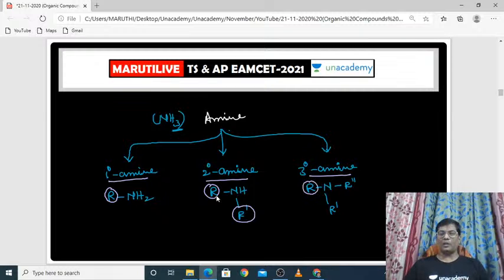If three alkyl groups have been attached to the nitrogen, that is called a tertiary amine. Okay, so nitrogen, one alkyl group in ammonia, it is called a primary amine. If two alkyl groups are there, it is a secondary amine. With three alkyl groups, it is called a tertiary amine.